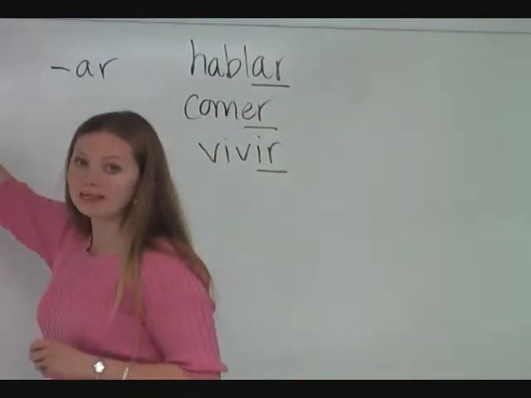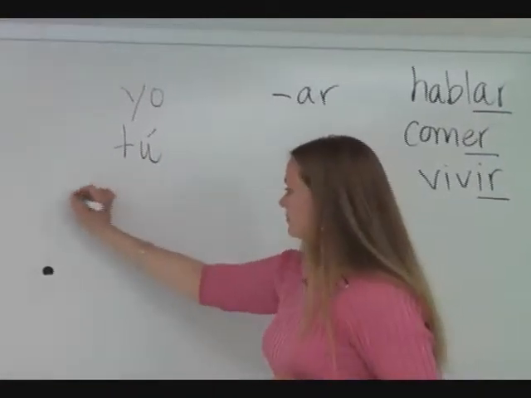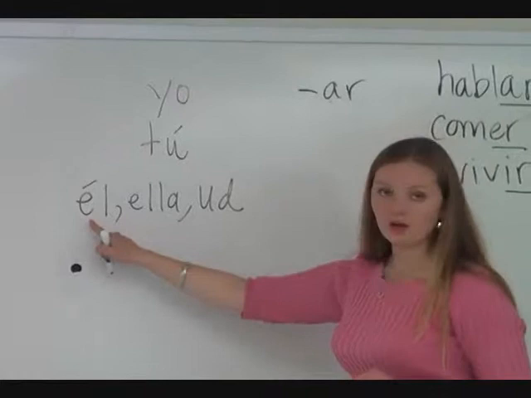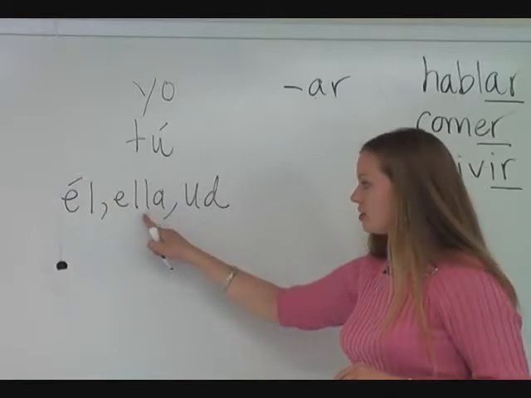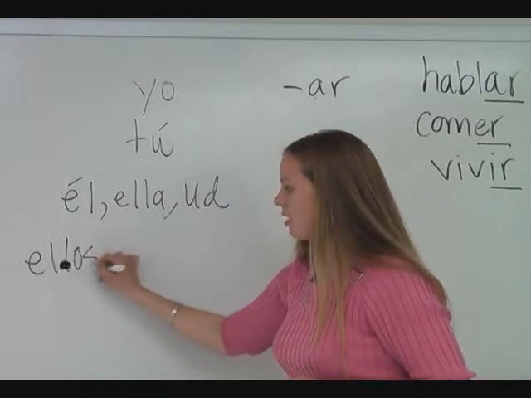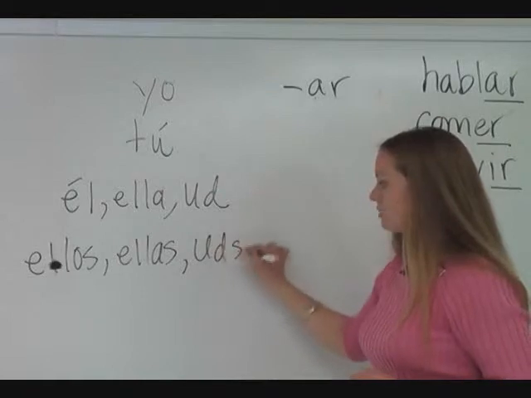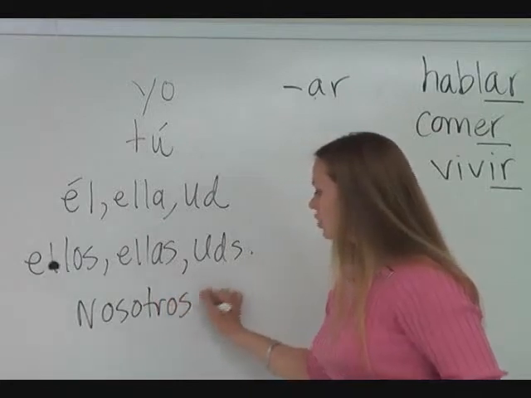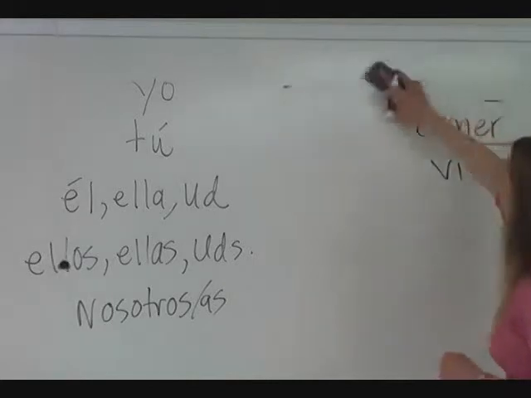So let's review. Vamos a repasar los pronombres. Yo, tú, él, ella, and usted. They all come together because they all share one form of the verb, but they mean he, she, and you in a formal way. Now the plural third person also shares a form of the verb, ellos, ellas, and ustedes. And our last subject pronoun is nosotros or nosotras, depending on if it's a group of ladies or gentlemen.